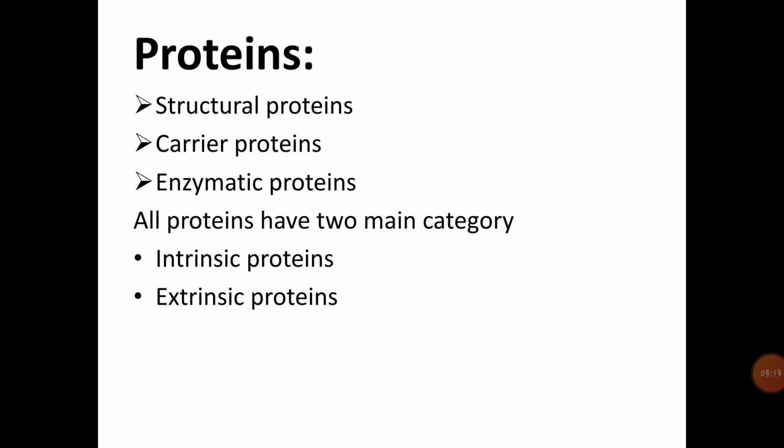Next, extrinsic proteins have a weaker association and are bound by electrostatic interaction. They are associated with the polar head of the lipid molecule. They have non-polar amino acid in the interior and a polar amino acid on the surface. These are the proteins present in the plasma membrane.